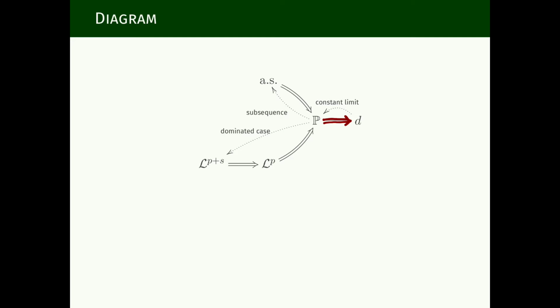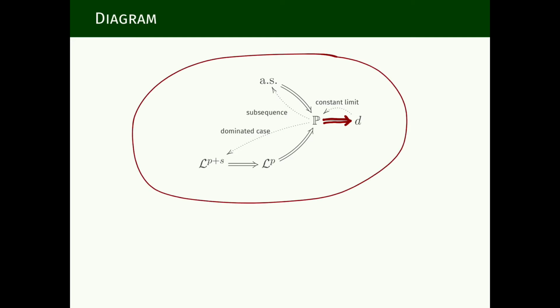So finally, this is the complete diagram of which type of convergence can imply other types of convergence. We know on probability spaces, not on measure spaces, almost sure convergence implies convergence in probability. We saw this 2 video lectures before. We also saw in the previous video lecture that convergence in LP implies convergence in probability. We also saw that if we decrease P, convergence in LP for a larger P implies convergence in LP.